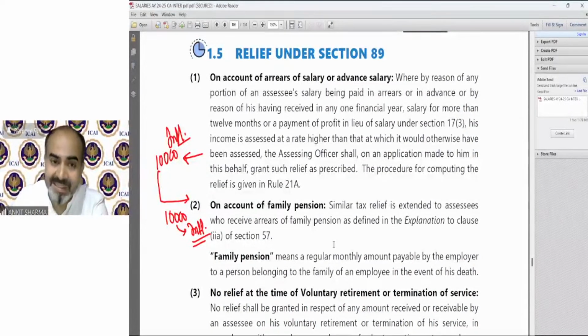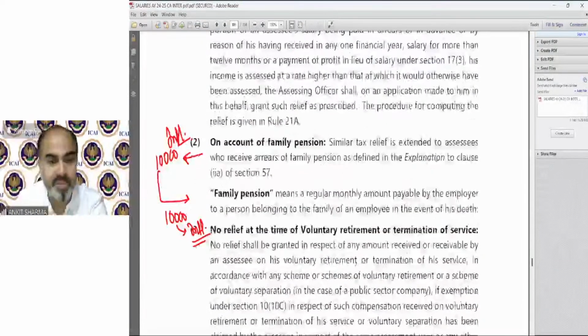So if any assessee receive any arrear of family pension, then you have to calculate the relief as per point number 1 also. But family pension means regularly monthly payable by the employer to a person belonging to the family of an employee in the event of his death. So in that case, family pension received by the family member of employee. And in that case, there is an exemption also. That is 1/3 of the family pension or 15,000, whichever is lower. That has been explained in income from other source, the last chapter. But relief you can claim as per the above provision.